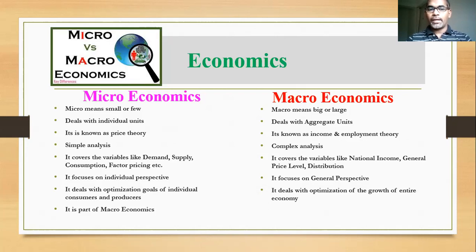And lastly, microeconomics is part of macroeconomics. As we discussed with this picture, the selected area is part of the globe. Microeconomics is part of macroeconomics, but macroeconomics is not part of micro. Going to the next slide.